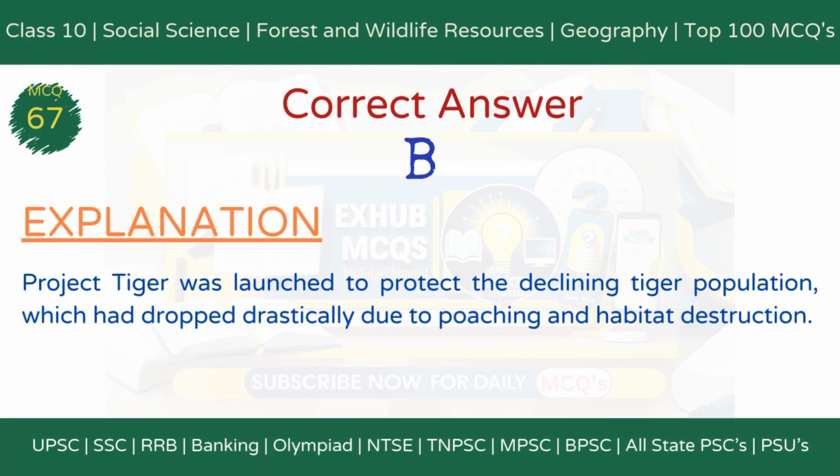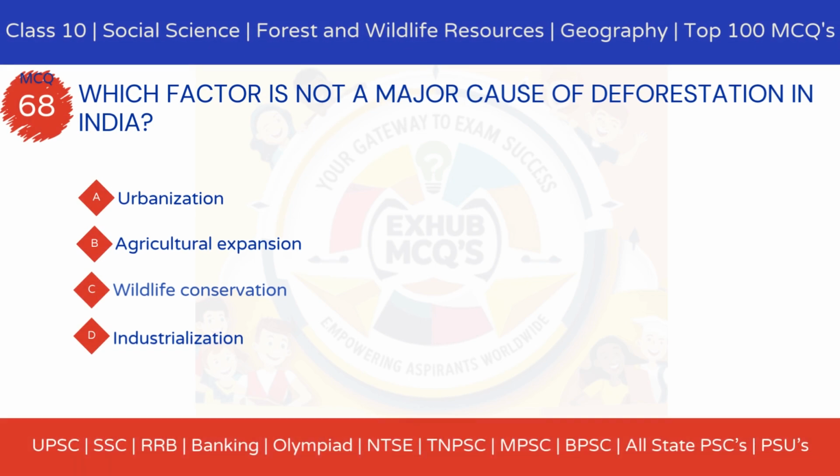The correct answer is option B, to save the declining tiger population. Explanation: Project Tiger was launched to protect the declining tiger population, which had dropped drastically due to poaching and habitat destruction. MCQ 68. Which factor is not a major cause of deforestation in India?